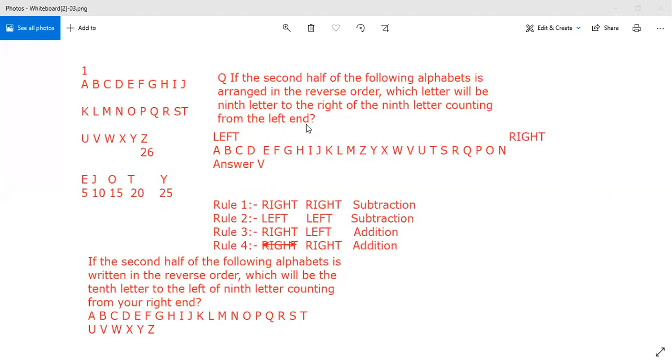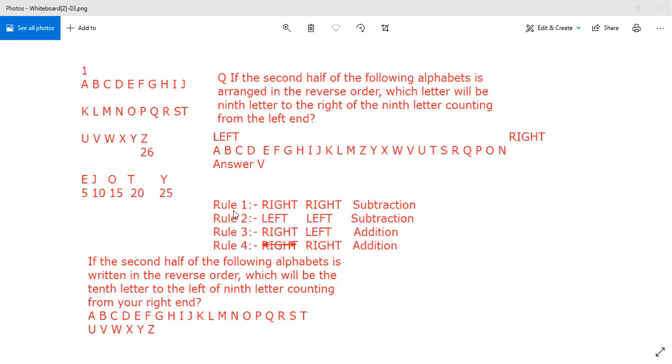First of all, what they are saying is that the second half of the following alphabet is arranged in reverse order. Second half means, see, these are 10 characters, 11, 12, 13, so after M you are reversing the series. Till M, I wrote the series in the same way, and then I just wrote the reverse one. And this is the left one, this is the right one.